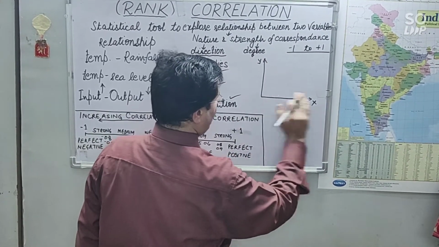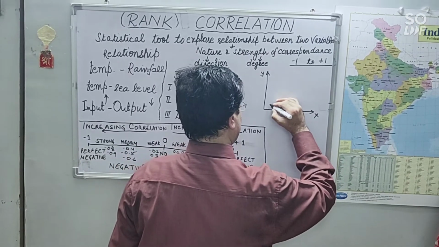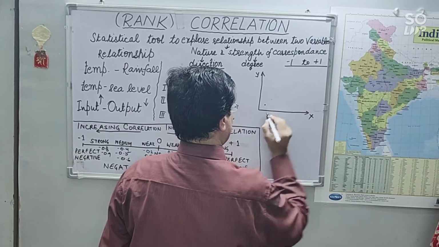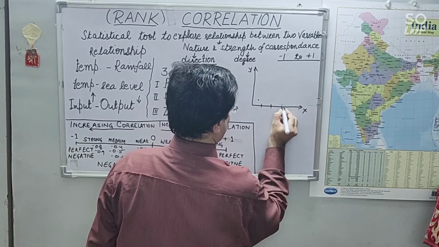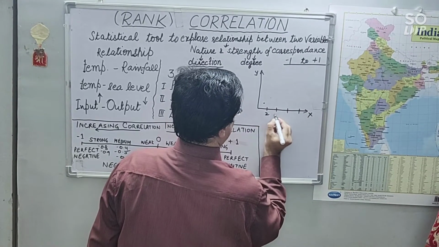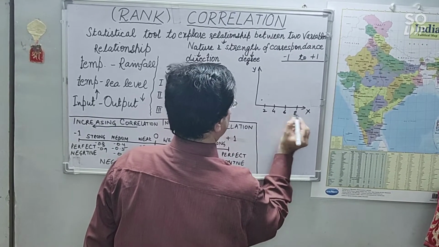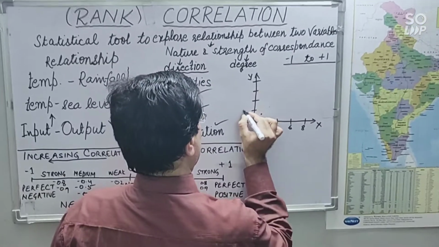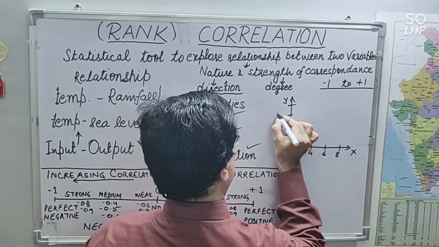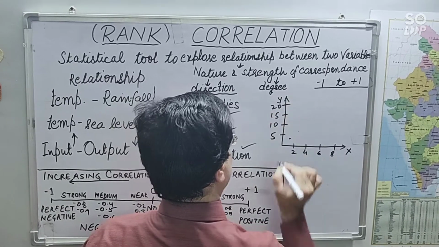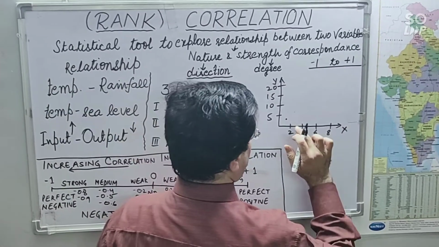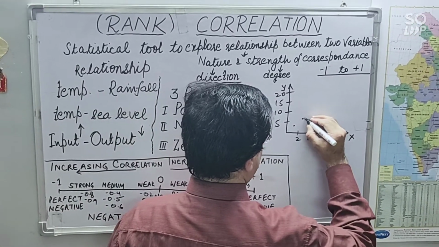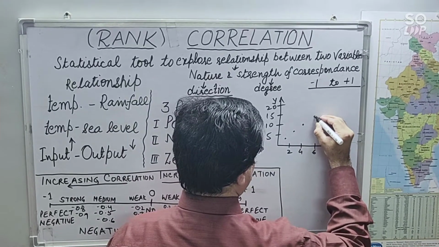Suppose for one variable we are plotting the values here, suppose this is 2, 4, 6, 8, and this is 5, 10, 15, 20. So when we are plotting the values, suppose one variable is coming like this.